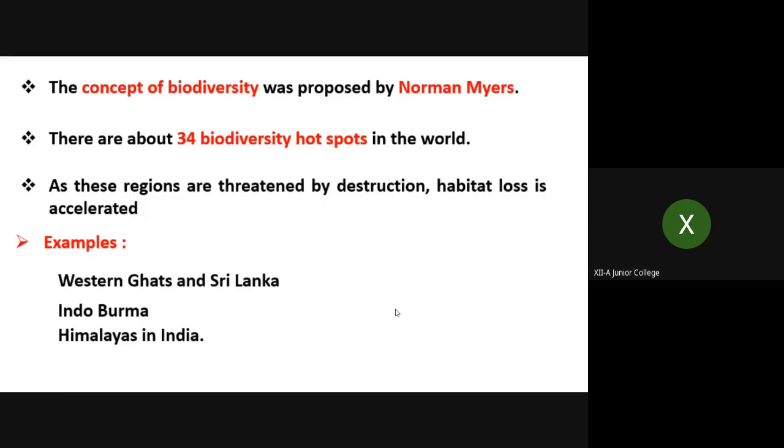There are about 34 biodiversity hotspots in the world. As these regions are threatened by destruction, habitat loss is accelerated. For example, the Western Ghats and Sri Lanka, the Indo-Burma region, the Himalayas in India. These are some of the examples of biodiversity hotspots. There are overall 34 biodiversity hotspots all over the world. And these are threatened because of destruction and habitat loss, and there is encroachment by other species or human beings in the area where these species are living.